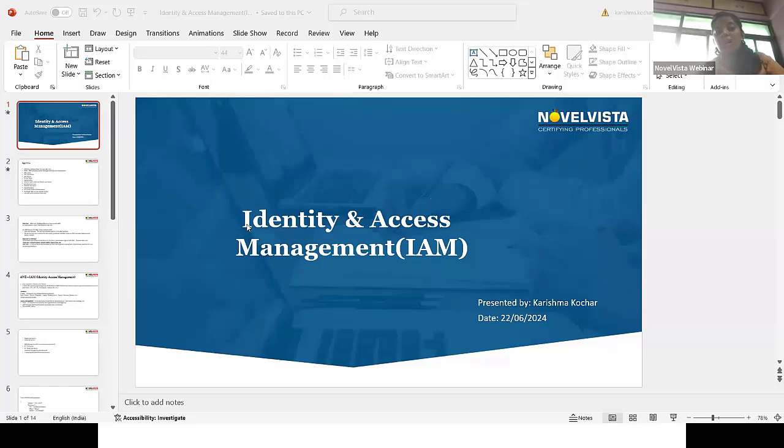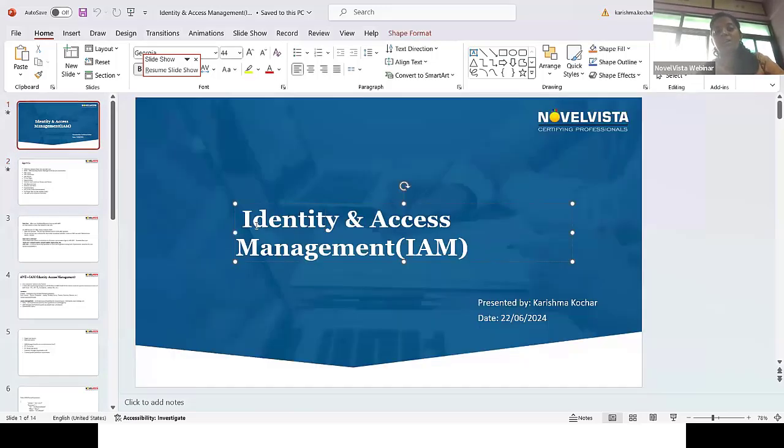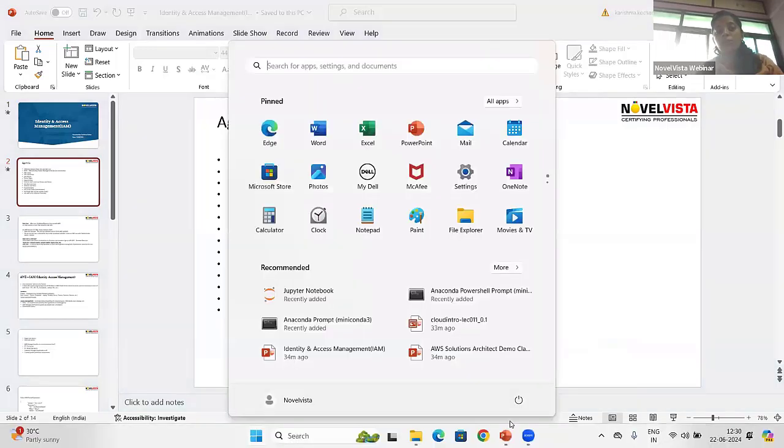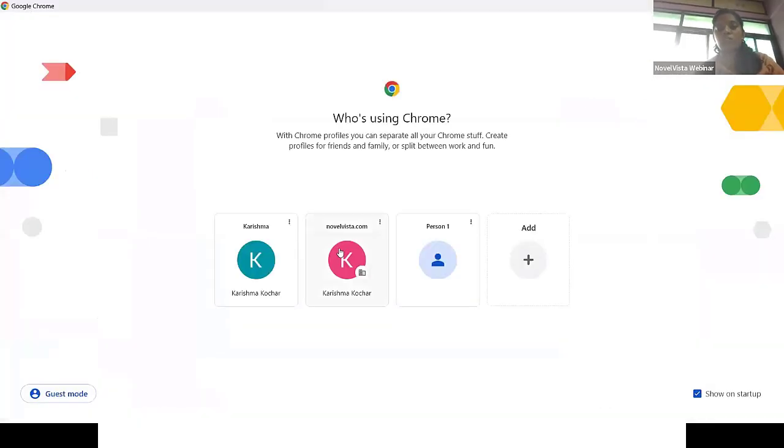Now, next is identity access that we are discussing. So why do we need to give the access to the employees? If new employees are joining, we need to give the access based on their job functionality, on their job roles. Related to their job roles, we can provide the access to those employees to the AWS services. That kind of access is managed by this Identity and Access Management service. So let's see how we can give the access to the new employees or the employees in the organization so that they can use these AWS services. Okay, let's start with this.